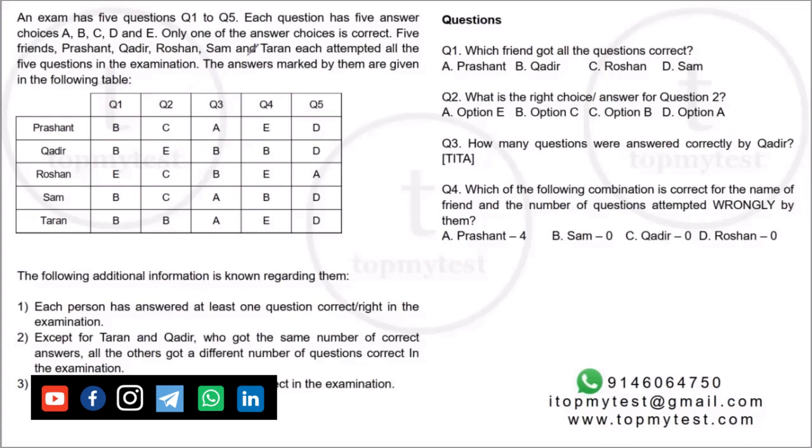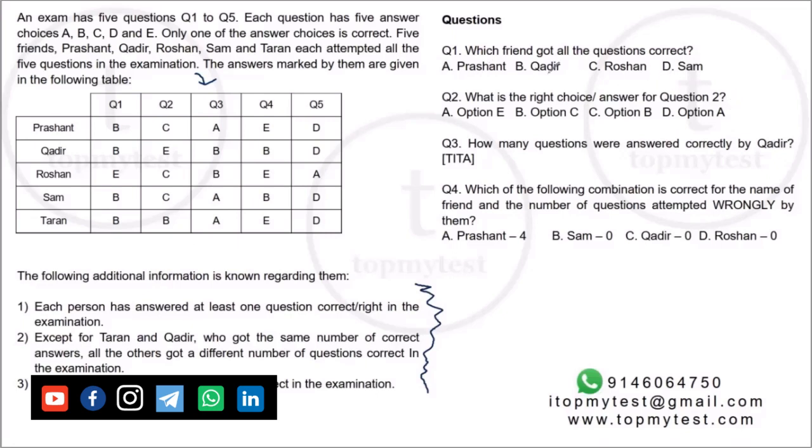The way to read this table is something like this. If we look at question number 3, Prashant marked option A, Kadir and Roshan marked option B, and Sam and Taran marked option A. And if we look at Kadir's answer choices, Kadir marked option B for question 1, E for question 2, B for 3 and 4, and option D for question 5. Then you have some additional information regarding the answers.